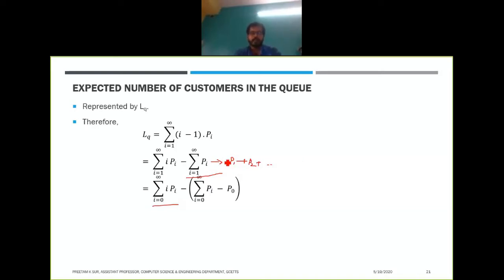So what we are doing, we are adding a p0 and we are subtracting a p0. If you add a p0 over here, this term will go from i equals 0 to infinity of pi, because we have added p0 and then we are subtracting this p0. So this is how this formulation comes.